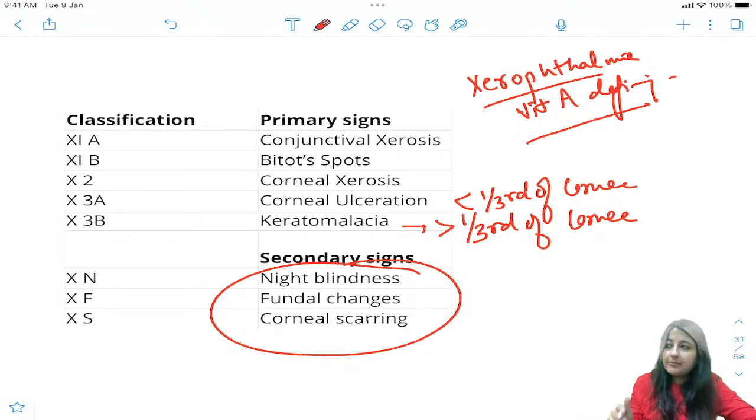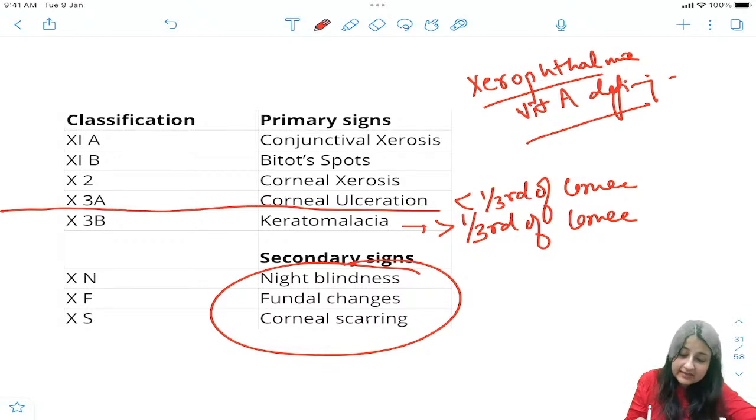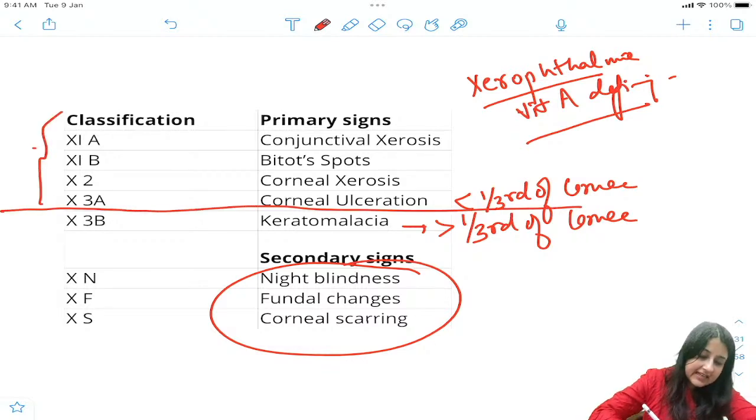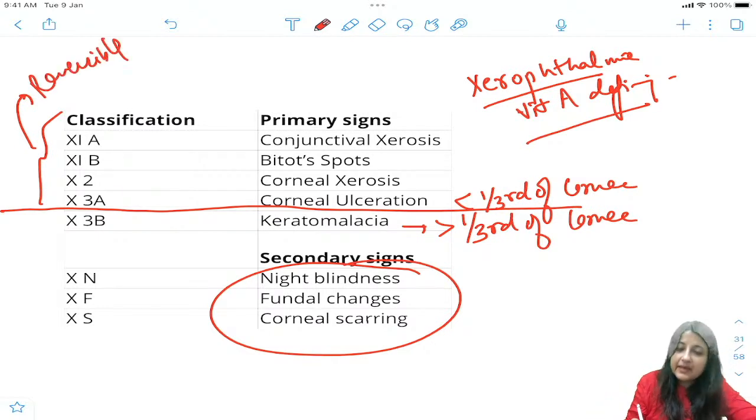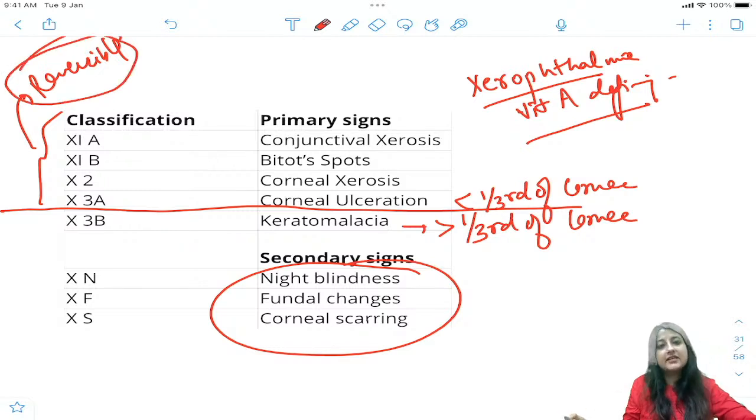Now, up to which stage is the condition reversible, guys? Up to X3A. Up to X3A this is reversible. X3B is not at all a reversible condition.